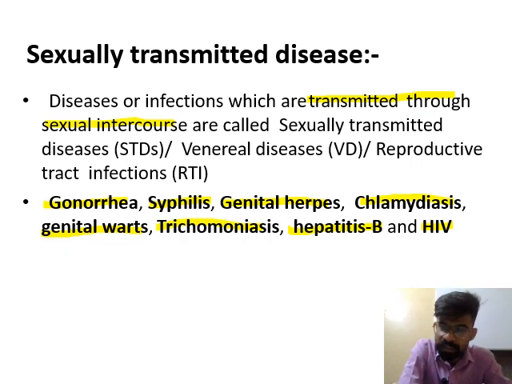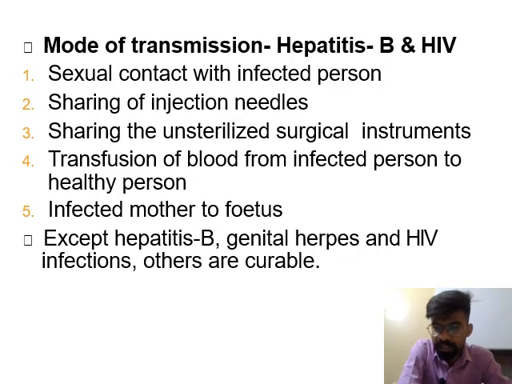And how are these diseases transmitted? Means what are the modes of transmission of sexually transmitted diseases like hepatitis B and HIV? There are various methods by which these diseases can travel from one person to another person. So the first method is by sexual contact with an infected person.